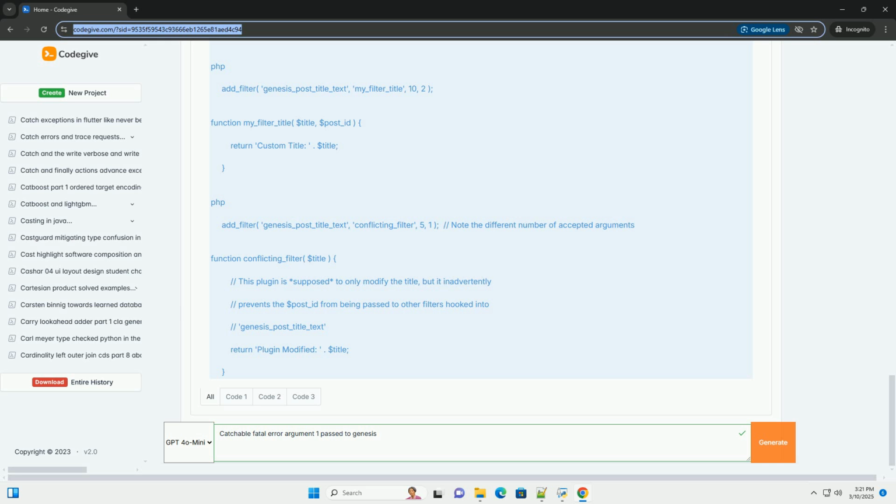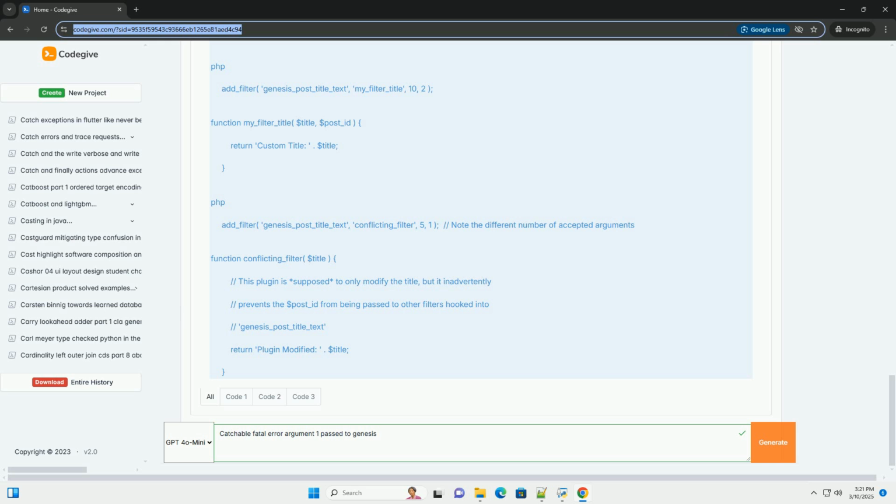Solution. The best solution is to fix the conflicting plugin. The plugin developer needs to ensure that the correct number of arguments are passed along to subsequent filters by setting the correct number of accepted arguments using the fourth parameter of add_filter. As a temporary workaround, you might be able to remove the problematic plugin's filter, remove_filter, genesis_post_title_text, conflicting_filter, 5, though you'd lose the plugin's functionality.